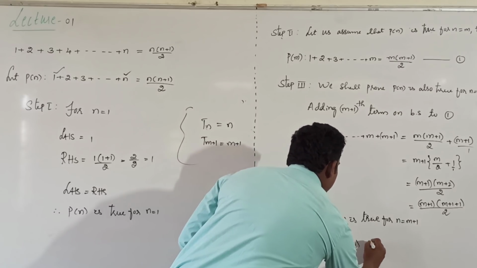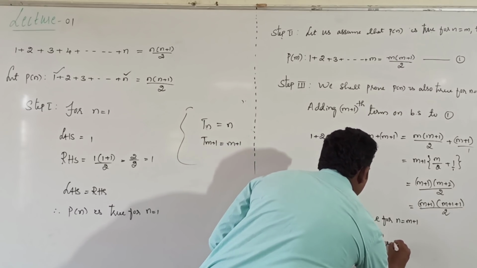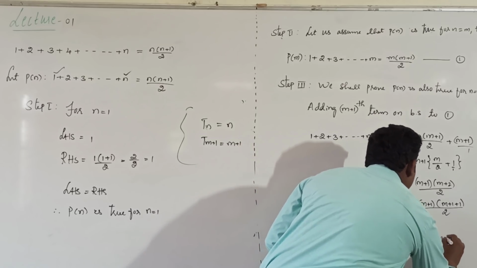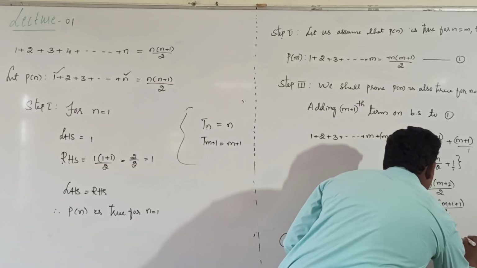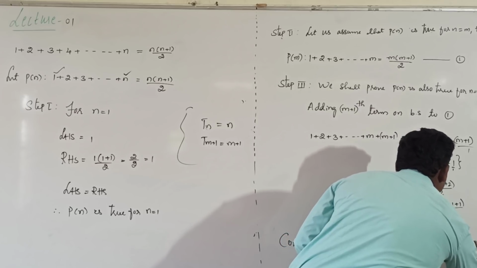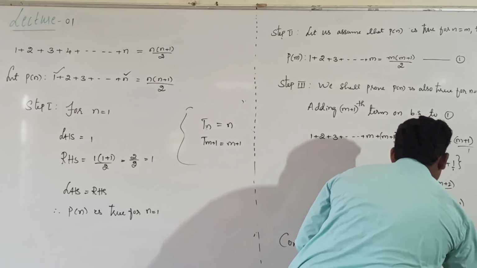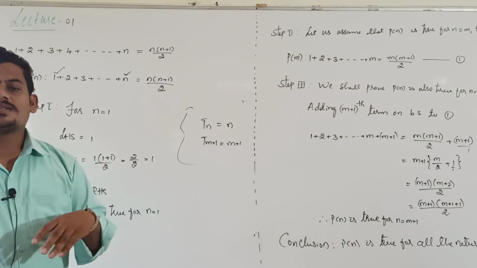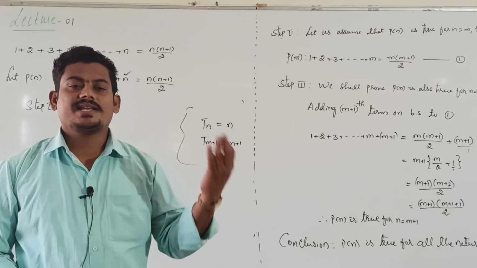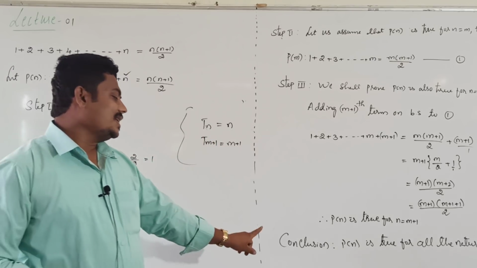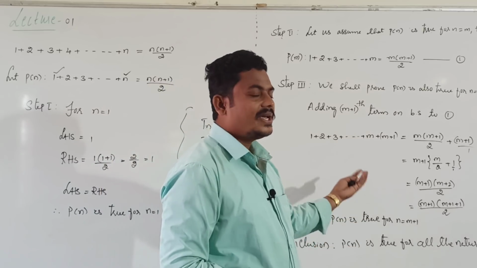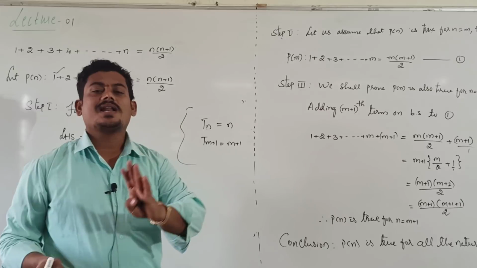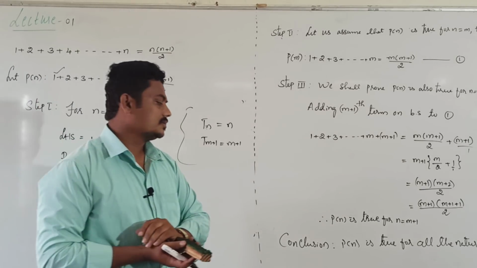P of n is true for all the natural numbers. Verification for n equal to 1, verification for n equal to m, verification for n equal to m plus 1. Lastly write the conclusion. What we conclude from these 3 steps, this statement is true for all the natural numbers.